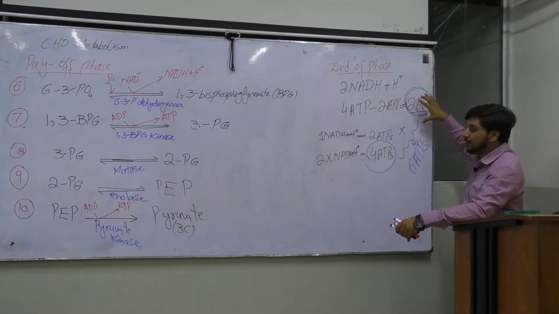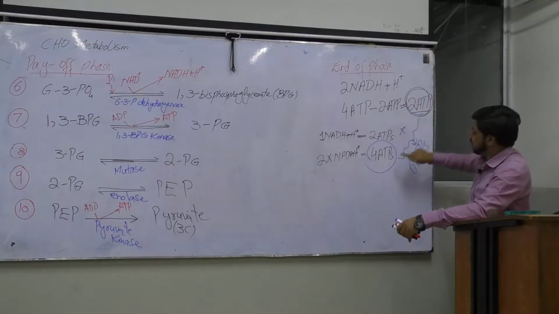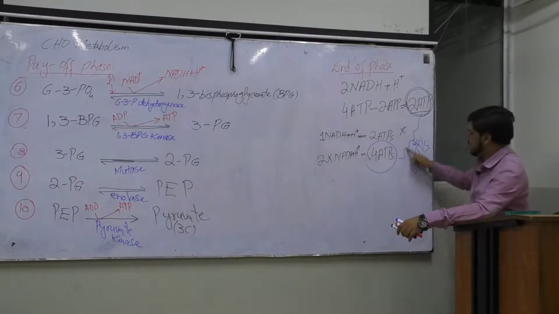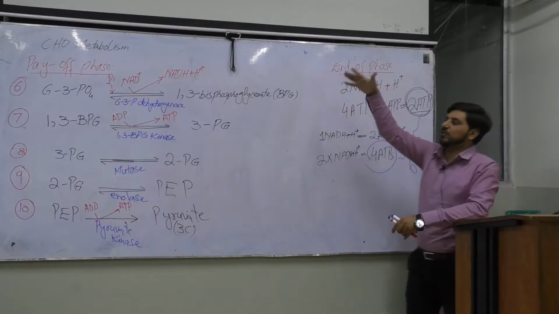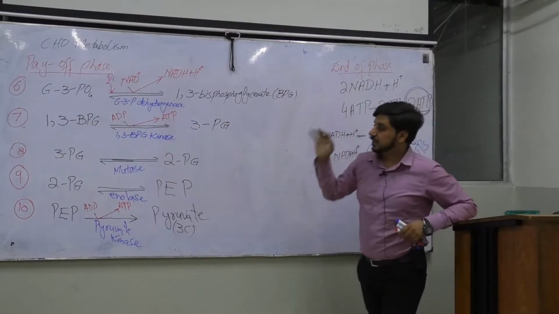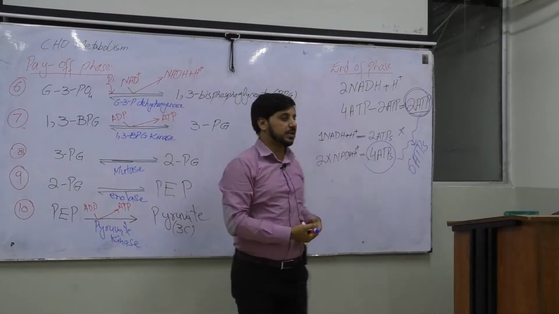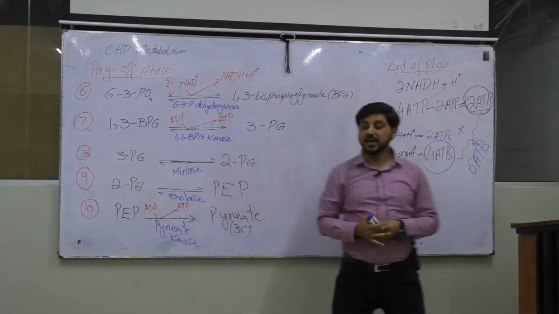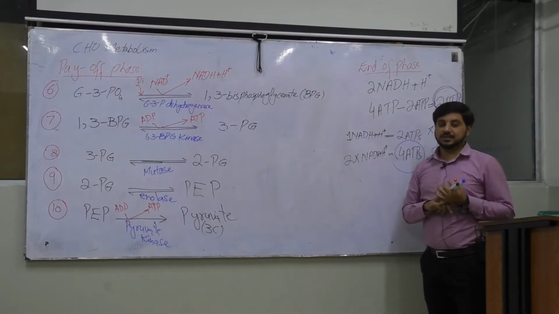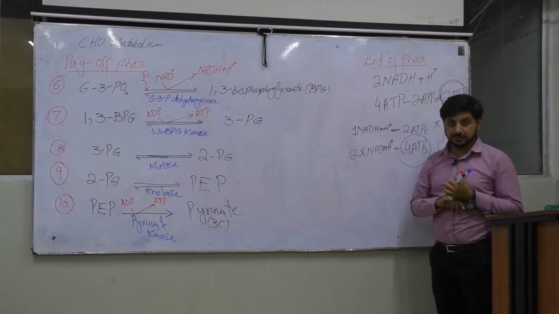And what is the total budget? 2 ATPs plus 4 ATPs, and there will be a total of 6 ATPs at the end of this glycolysis. So this is the energy budget of glycolysis. And this is for the body cells, for the eukaryotic cells.